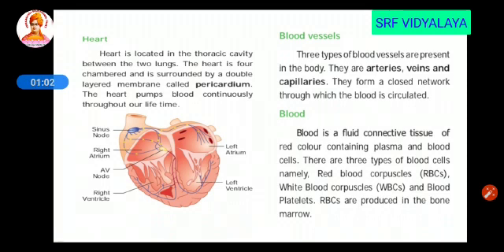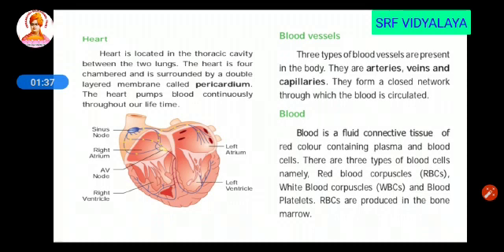The next one is blood vessels. Blood vessels carry the blood from the heart to various parts of the body and from various parts of the body to the heart. There are many types of blood vessels: arteries, veins and capillaries. Arteries carry the pure blood from the heart to the various parts of the body, whereas veins carry the impure blood from the various parts of the body to the heart. And capillaries act as the connecting link between the arteries and veins.